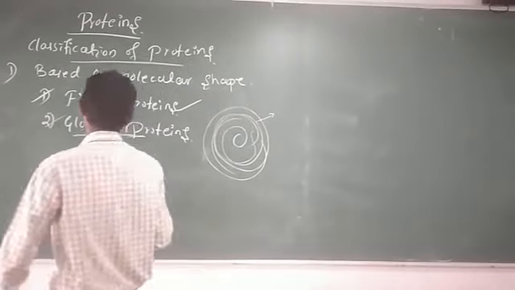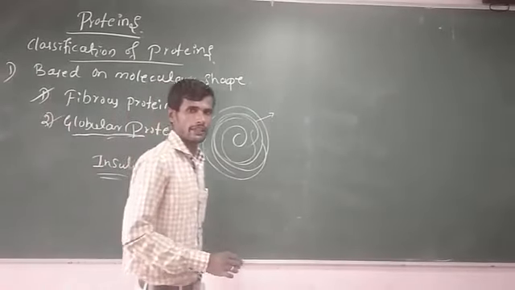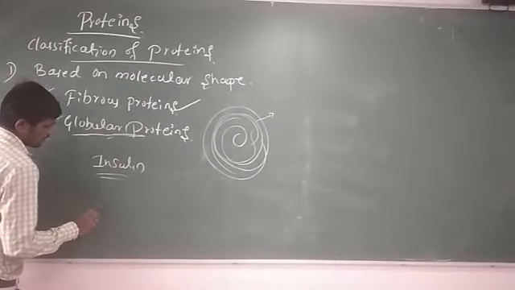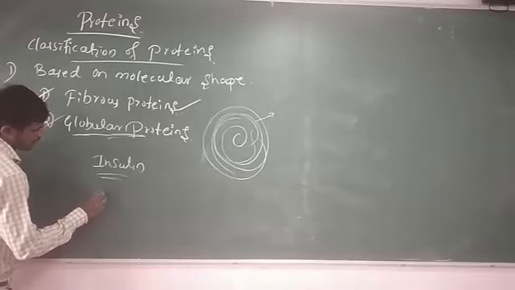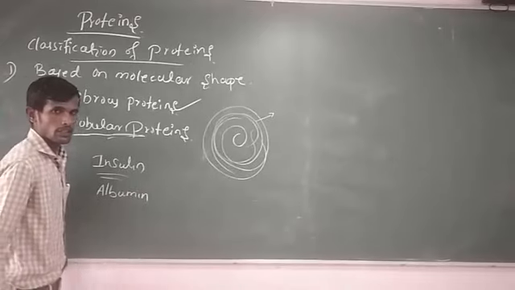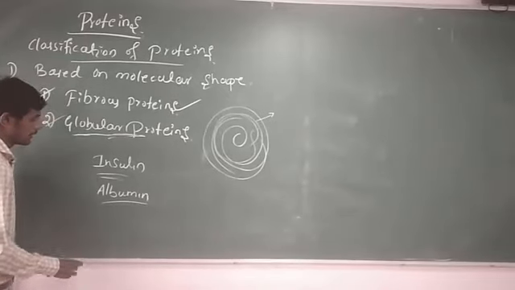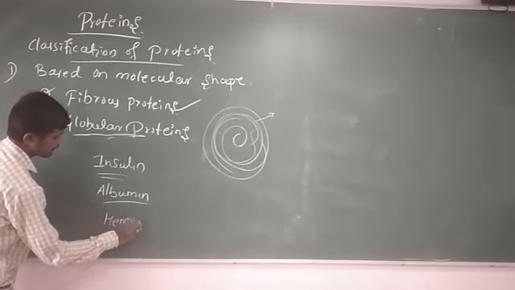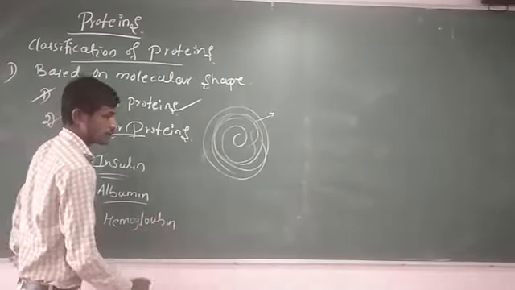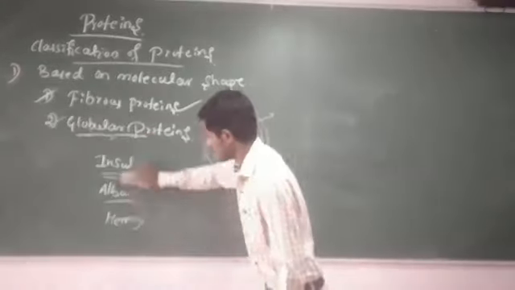What are some examples for globular proteins? See here. Insulin. It is one of the proteins which maintains the sugar level in blood. Next, albumin. It is one of the proteins which is produced in liver. And another one, hemoglobin, which carries oxygen in the blood. Yes, these are some examples for globular proteins.